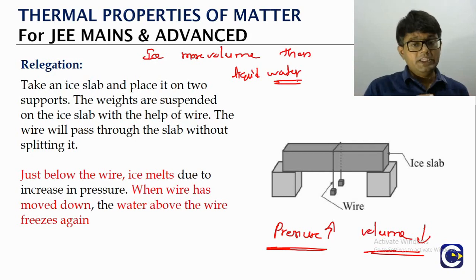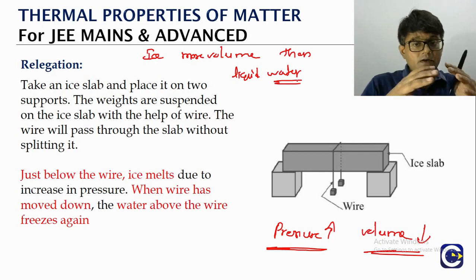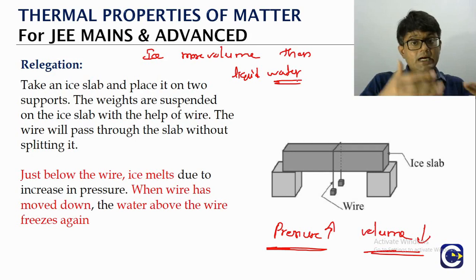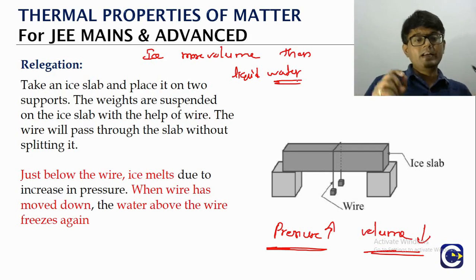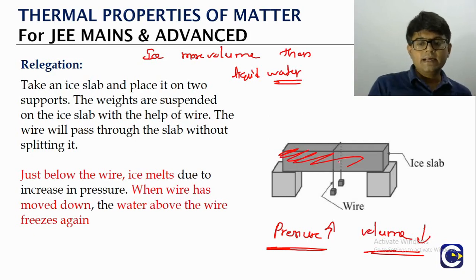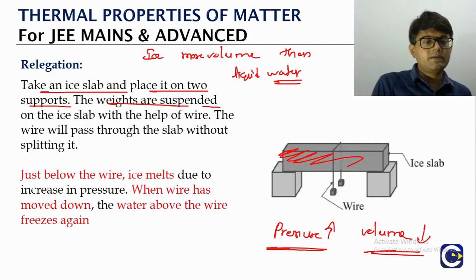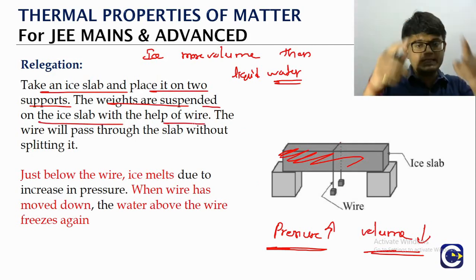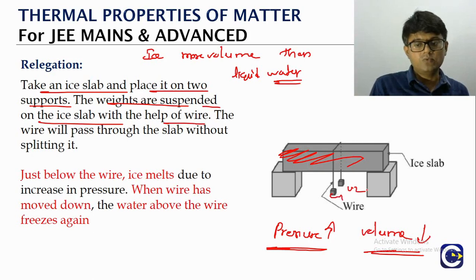Now the difference between ice and the other normal solid-liquid states can be seen through the example of regelation. What is the example of regelation? Take a flat ice slab and keep it on two supports, and then have a wire with hanging weights. With the help of the wire, we suspend two weights, weight 1 and weight 2. They will create pressure here.